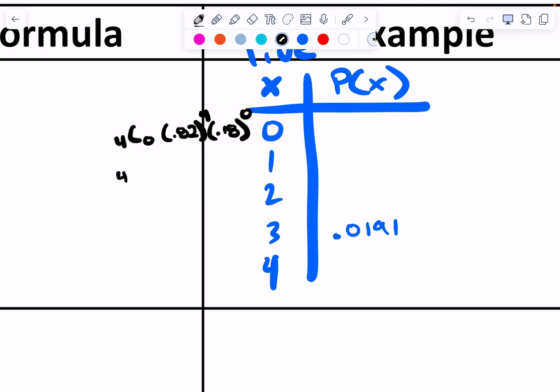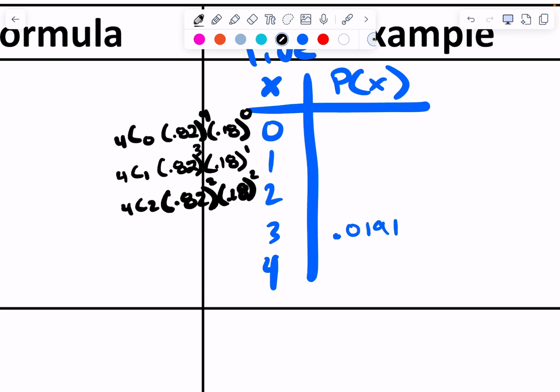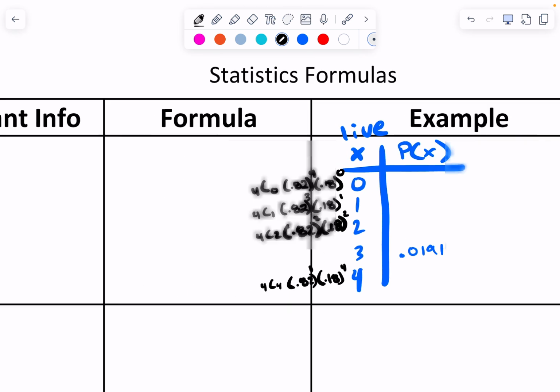Then I go 4C1, 0.82 to the something, 0.18 to the something, right? 1 live, 3 die. Then I do the same thing, 4C2, 0.82 to the 2 and 0.18 to the 2. We've already done 3, and then this would be 4C4, 0.82 to the 0, and 0.18 to the 4. Are we supposed to write those in the formula? You don't have to write them down. Well, I just put them off to the side.